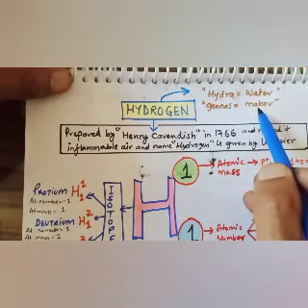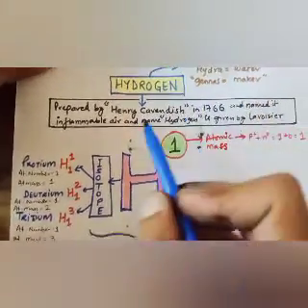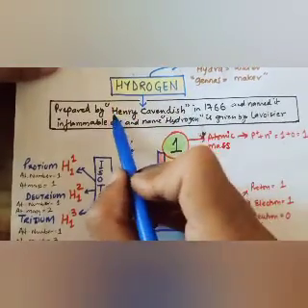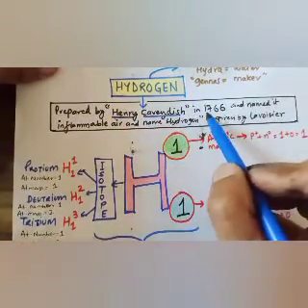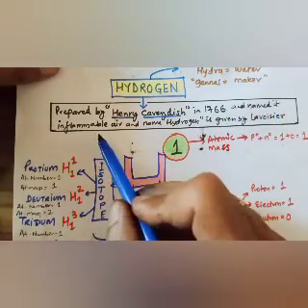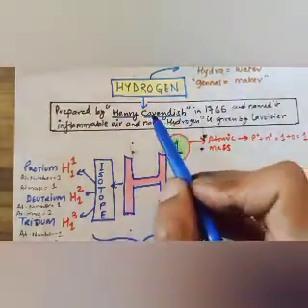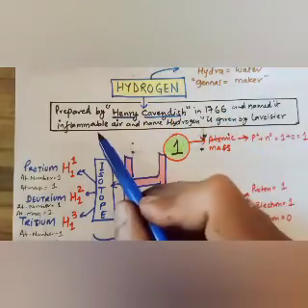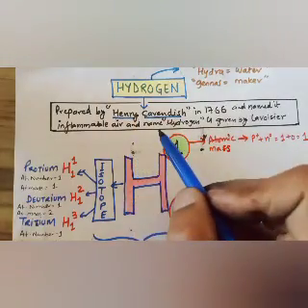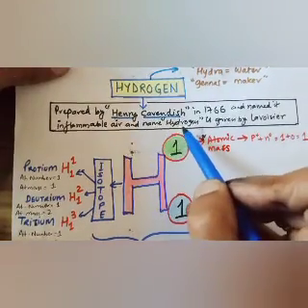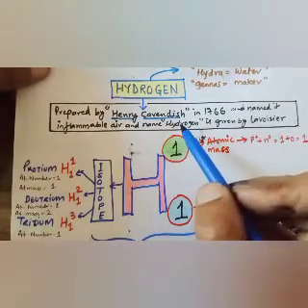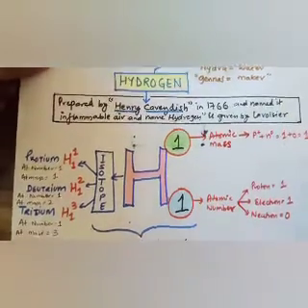It means water maker, and it was discovered by Henry Cavendish in 1766, who named it inflammable air, air that burns. The name hydrogen was given by Lavoisier. So the contribution to the name hydrogen is by Lavoisier.